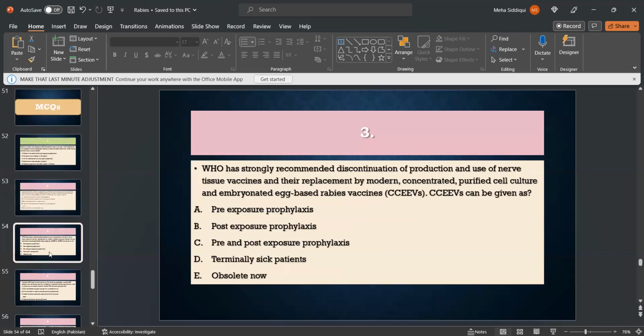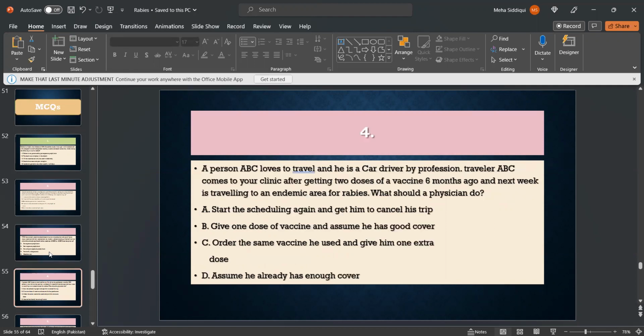MCQ number 3. WHO has strongly recommended discontinuation of production and use of nerve tissue vaccine, and its replacement by modern concentrated CCVs. These can be given as: pre-exposure prophylaxis, post-exposure prophylaxis, pre and post-exposure prophylaxis, terminally sick patients, obsolete now. C is the right option. MCQ number 4.